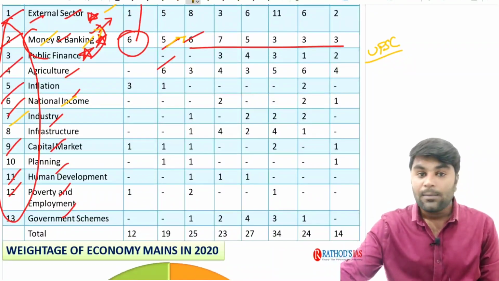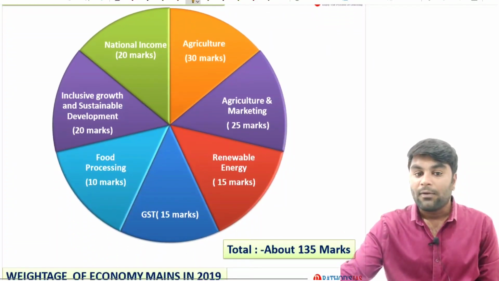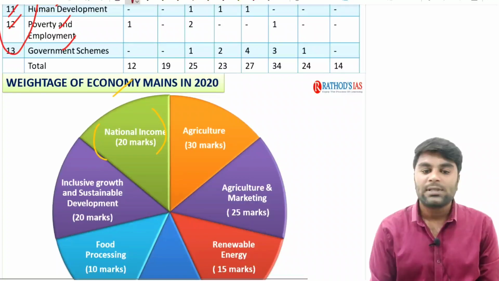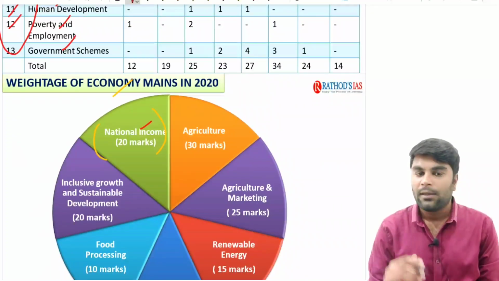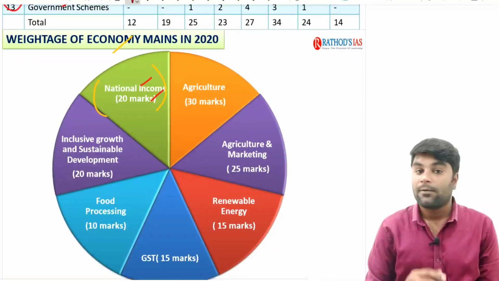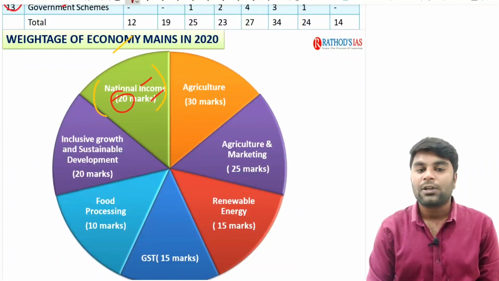Now when it comes to the mains, let us look at the weightage of the subject Indian economy in UPSC. As you don't know the topics right now, just be with me. In national income, the chapter we are going to study in part 1 of Indian economy, a question of about 20 marks was asked in the 2020 mains.